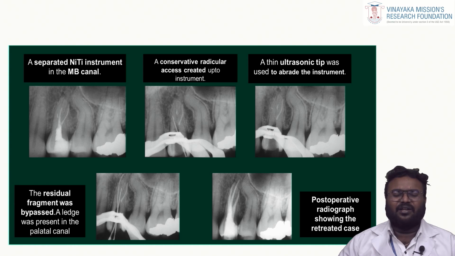to remove any dentinal barrier coronal to the fractured instrument, and then a smaller size instrument is used to bypass the instrument and a path is created along the side of the fractured instrument, then continuing with the larger instrument and finally completing the obturation. The last radiograph shows the postoperative image after the bypassing of the fractured instrument.